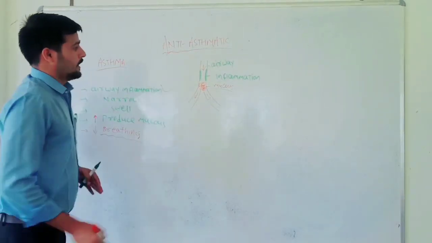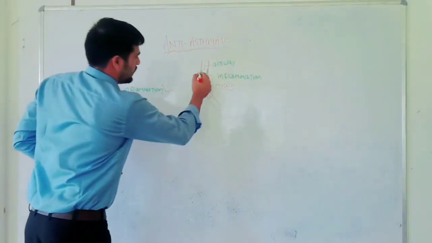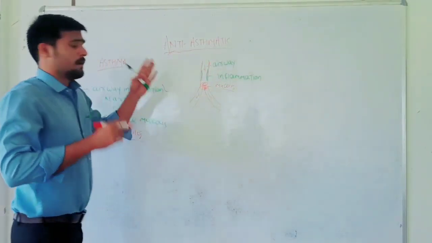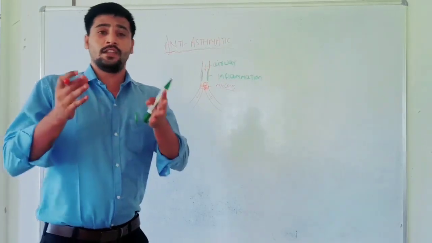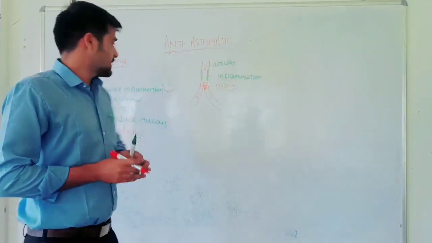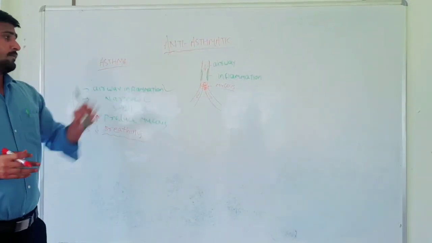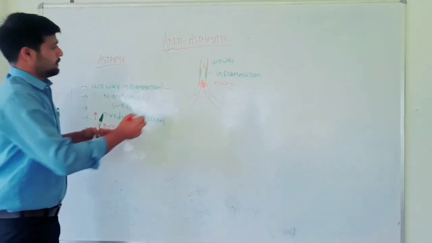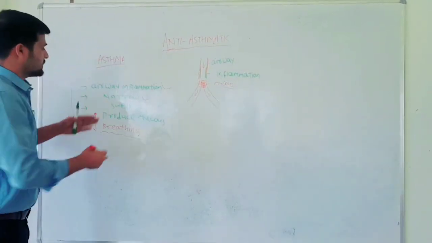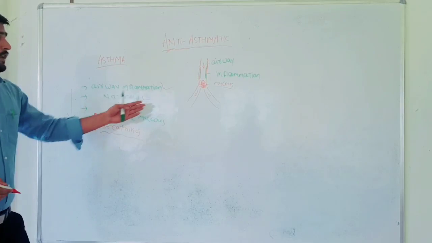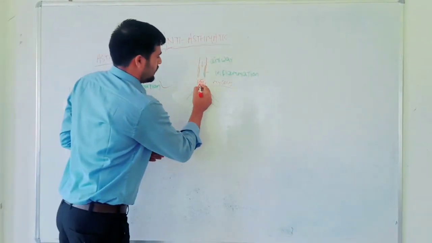our airway becomes inflamed. Suppose this is our airway, so here the airway becomes inflamed by triggering some chemicals like histamines and leukotrienes from the mast cell. In the next step, after liberating these chemicals, it produces narrowing of the airway, and in the next step it also creates swelling of the airway, and it also increases the production of mucus.